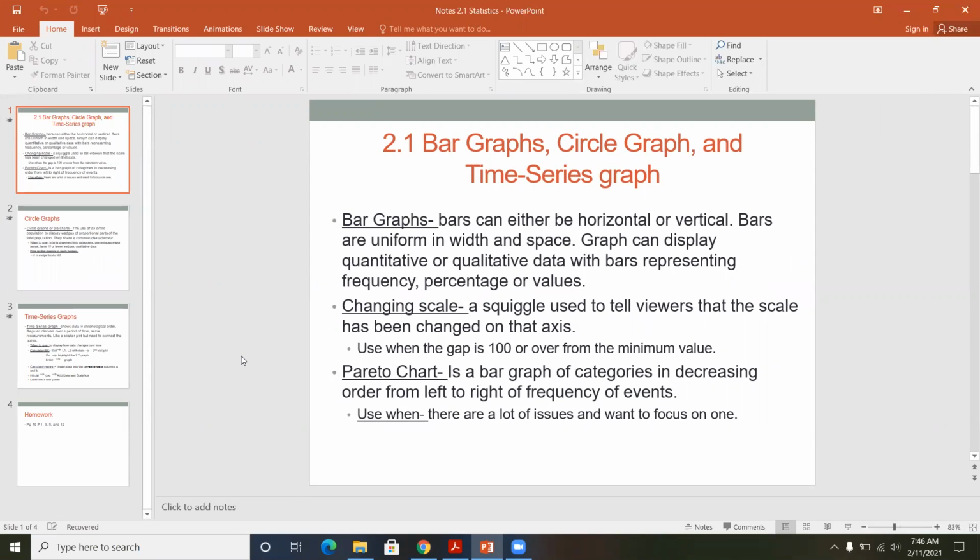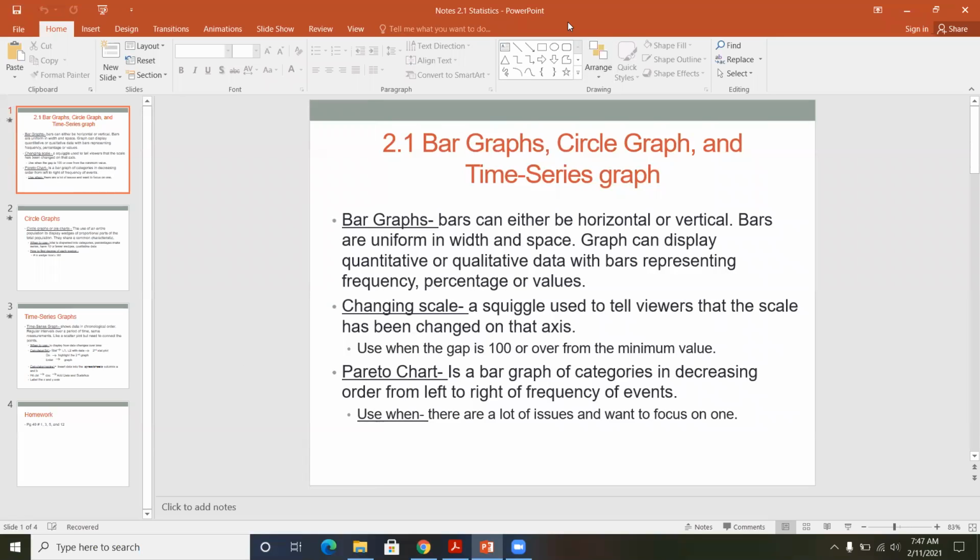So the descriptions of the graphics will be important, but there's going to be a few times where it's going to explain how to create it by hand, and you won't necessarily need to know how to do that for this class. I just want to explain how Google Sheets is doing it.